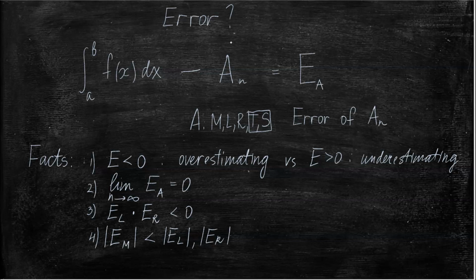That was one of the reasons why we introduced the midpoint, as it appeared to be a better tool.